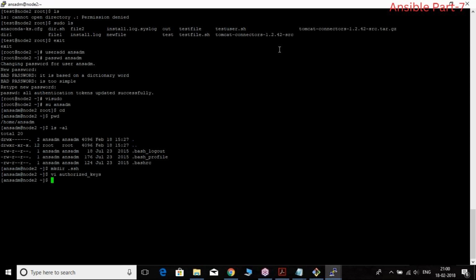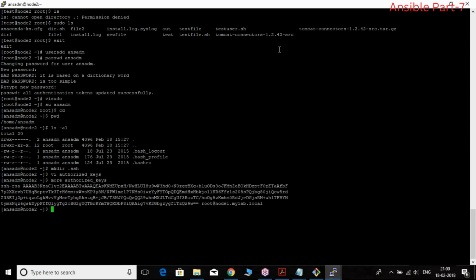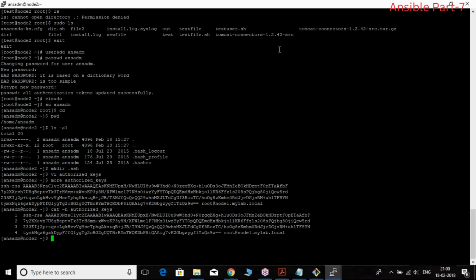Now tell me, we have to check whether it is properly configured, properly copied or not. It may copy or may not copy. So how can I check? cat -n authorized_keys. Are there any line endings or gaps? No. 1, 2, 3, 4, everything is properly copied.